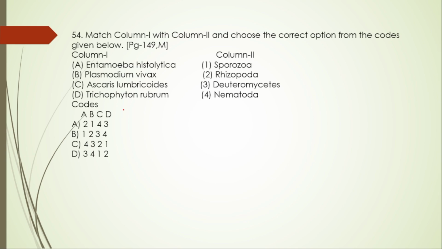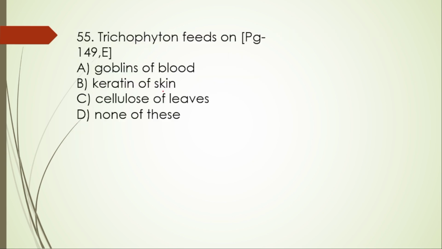Again, one more match the following type of question. Here, A, Entamoeba histolytica, which is for rhizopoda. It's a rhizopoda. Plasmodium vivax is a sporozoa. 2 1. So the right option is option A. Ascaris lumbricoides is nematoda, whereas Trichophyton rubrum is Deuteromycetes. It's a fungi. So the next question, that is 55.